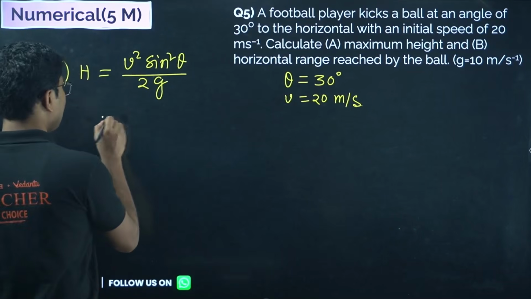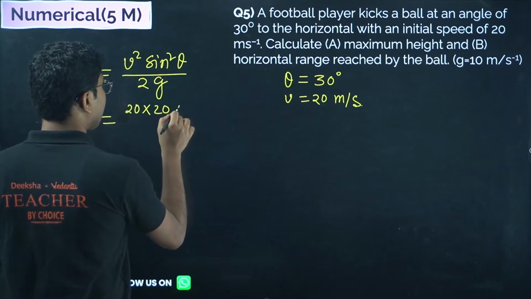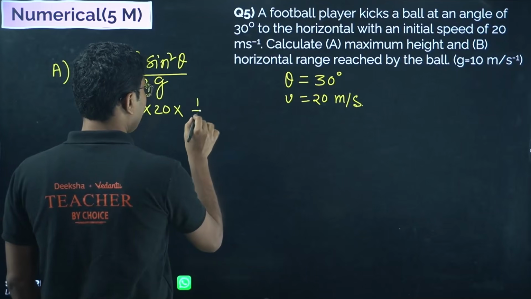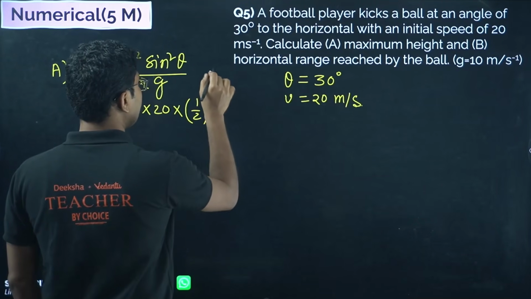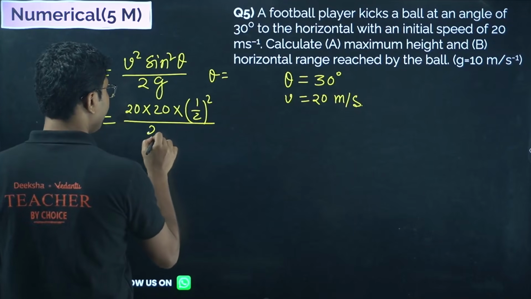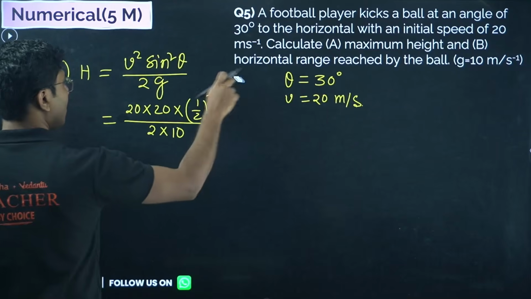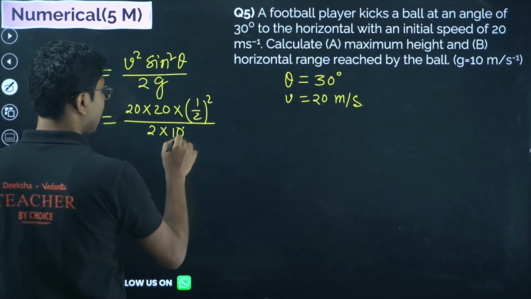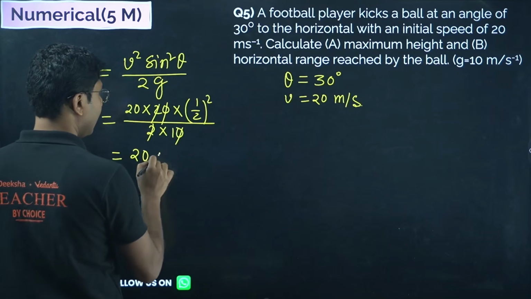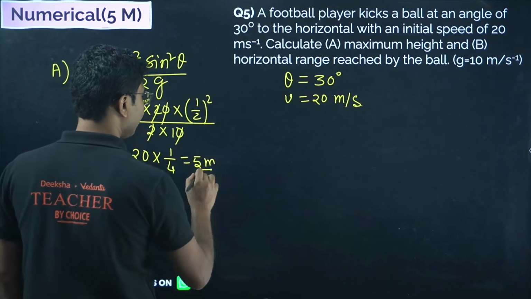Just put in the formula and find the answer. As simple as that. So v square means 20 into 20. Sine square theta means sine 30 whole square, which is 1 by 2 whole square. Theta is obviously 30 degrees. 2g is 2 into 10, since g is 10. Now just simplify. It cancels, we get 20 into 1 by 4, that is 5 meters. So maximum height is 5 meter.